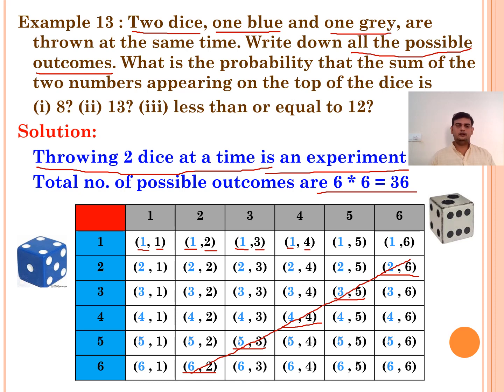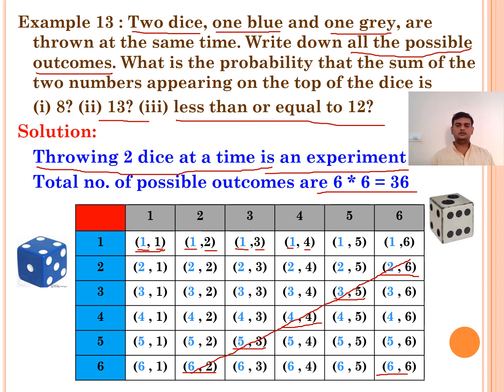Similarly, 13, they asked what if the sum is 13. Once you observe here, the least sum is 1 plus 1, 2. And the greatest sum here we have is 6 plus 6, 12. So the minimum sum we are getting is 2, the maximum sum we are getting is 12. There is no possibility to get 13. Means getting 13 is what? Impossible event.